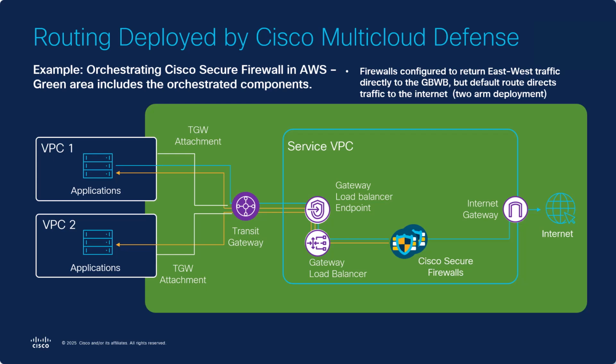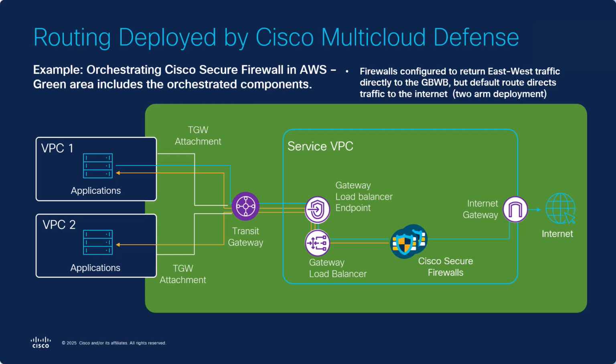In the green rectangle, you'll see all the components of the public cloud that are orchestrated by Cisco Multi-Cloud Defense. So in principle, you don't have to understand AWS routing to use Multi-Cloud Defense in AWS. However, it serves as a very nice example of routing. Notice that it deploys a transit gateway, and in a service VPC, it deploys a gateway load balancer endpoint, which will forward the traffic to the gateway load balancer and then to the Cisco Secure Firewalls. This is a so-called 2-arm deployment.